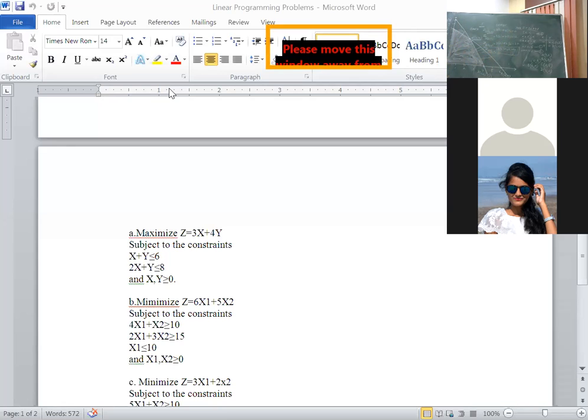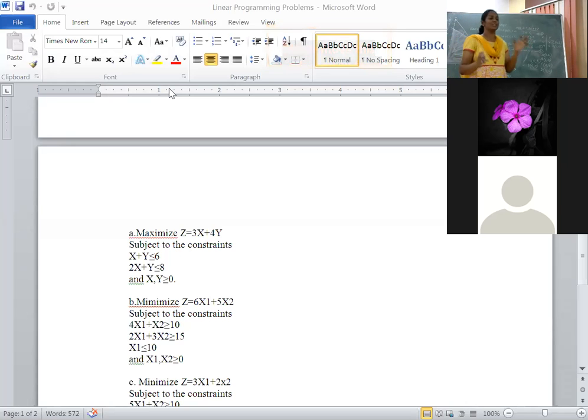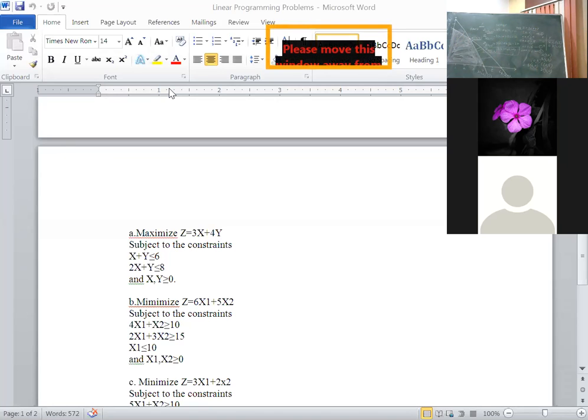Clear? Ma'am, I understood, but we will do 2-3 more problems on this, right ma'am? Why not, we always do. Yes ma'am, but the procedure, whatever I have explained, I understood a little bit, that is important. Anyhow we will solve. Correct? Transportation problem also 3. Yes ma'am. Every time we are doing 2, 3. Okay?